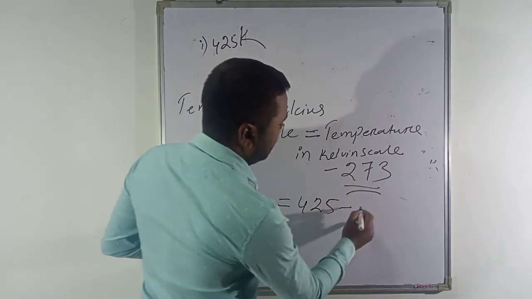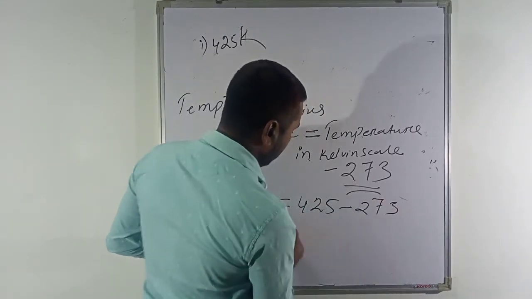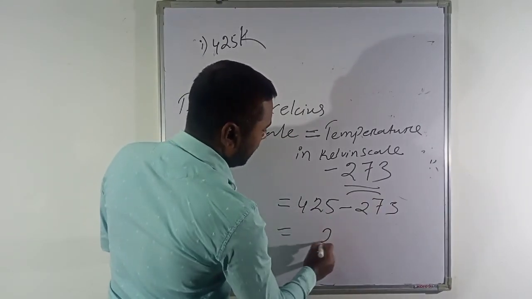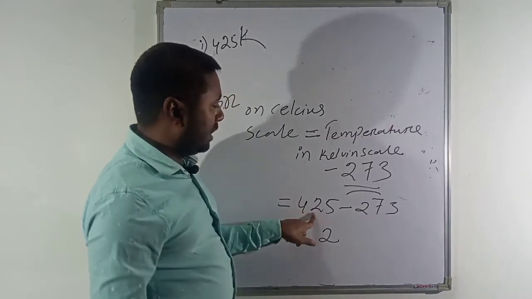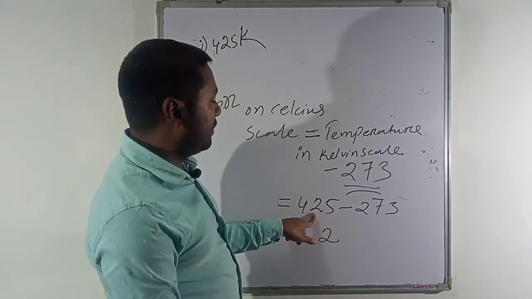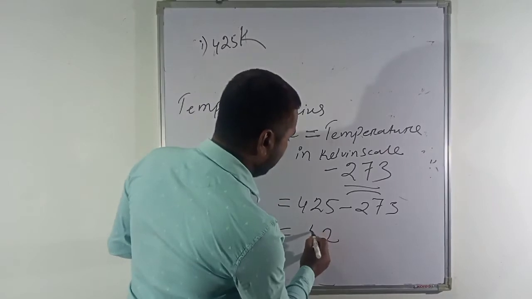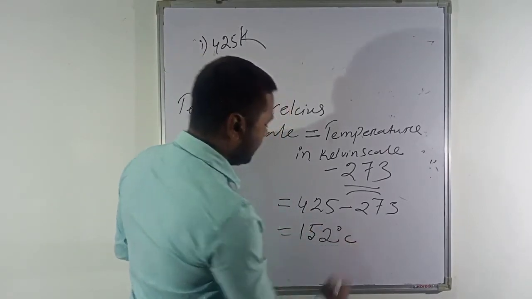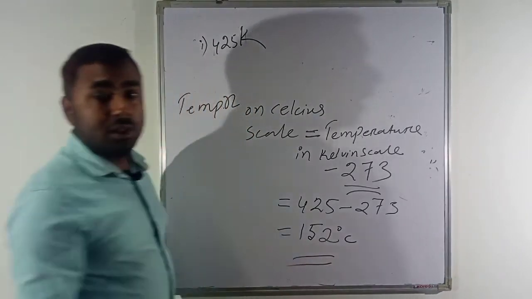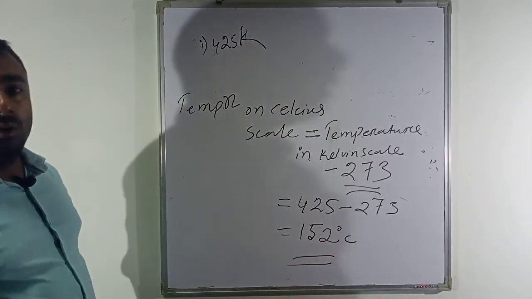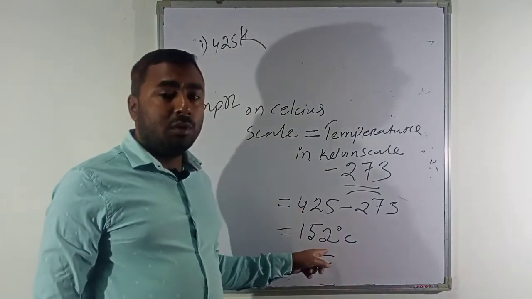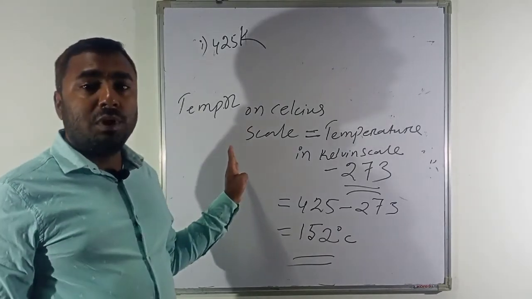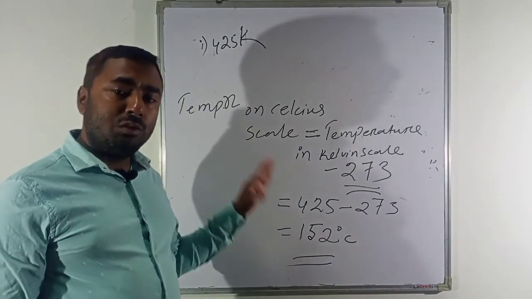So if you subtract 273, how much will you get? 5 minus 3 is 2. Then from 12 if you subtract 7, that will be 5. Then from 3 if you subtract 1, it will be 2. So 152 degrees Celsius. Like this way you can convert any temperature which is given in Kelvin scale into Celsius scale.